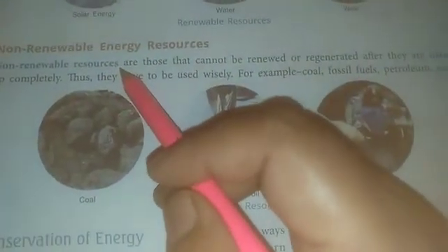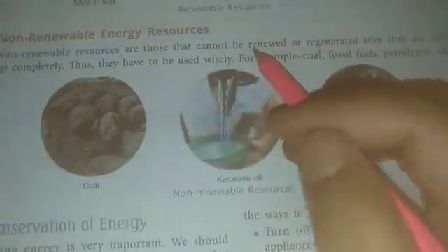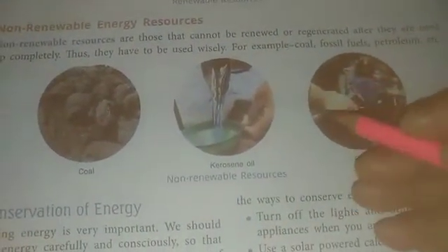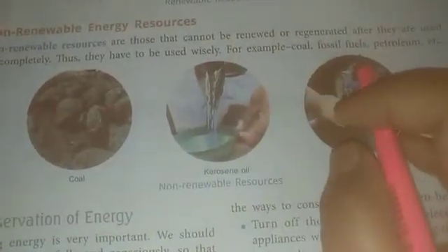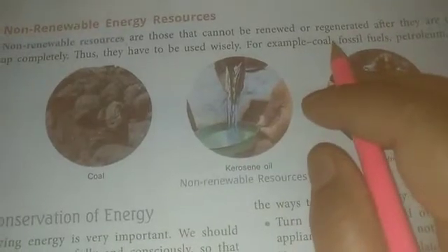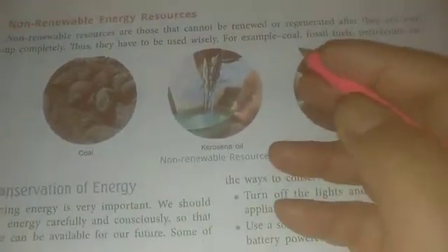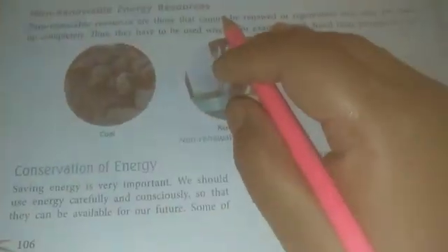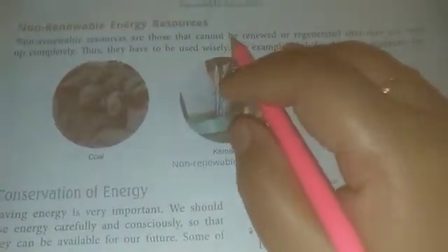Renewable resources can be used again and again, but non-renewable energy are those which cannot be renewed or regenerated, means they cannot be produced or made again and again. For example, your coal, petroleum, if once it is over, we cannot get it again. We cannot produce it for the next time. So, for this type of resources, we should learn how to conserve this type of energy.